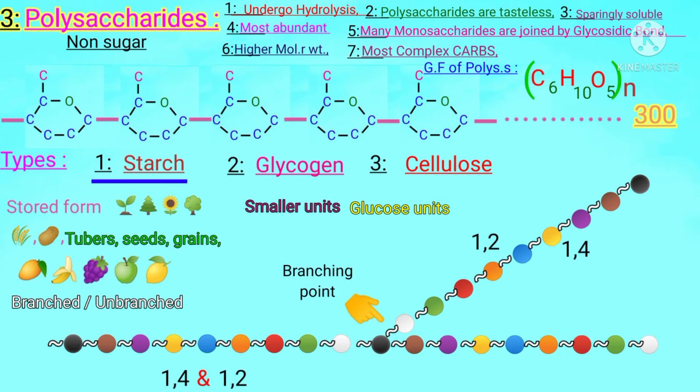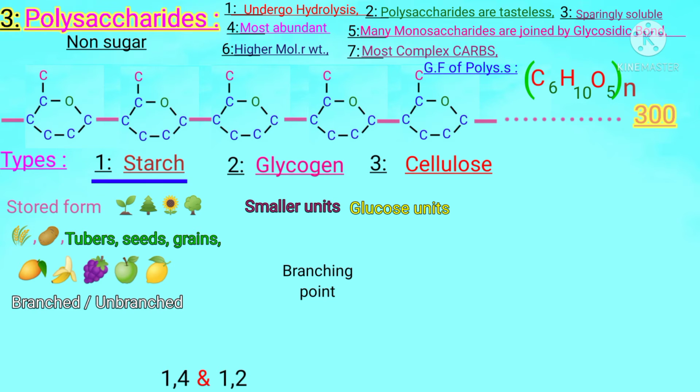This point is called the branching point because a branch joins with the straight chain here. Students, this branching point has a different linkage number than a straight chain. So memorize that the branching point has 1,6 linkage. So this bond forms at the 1,6 linkage, that is the bond of the branching point.